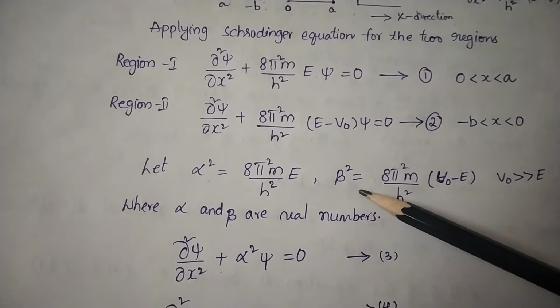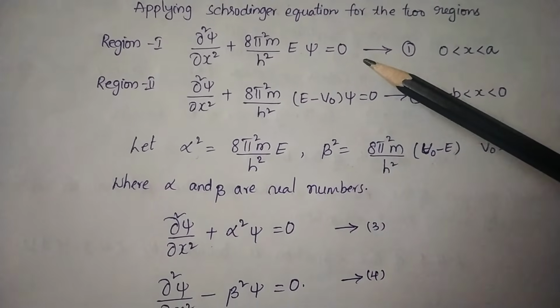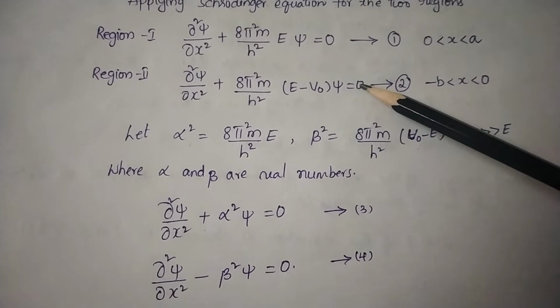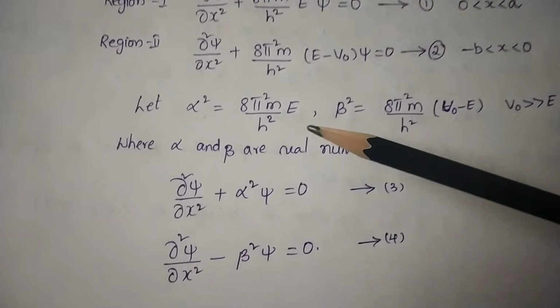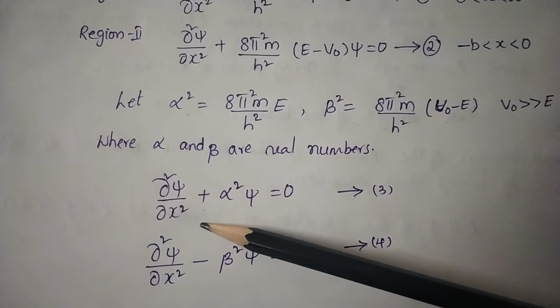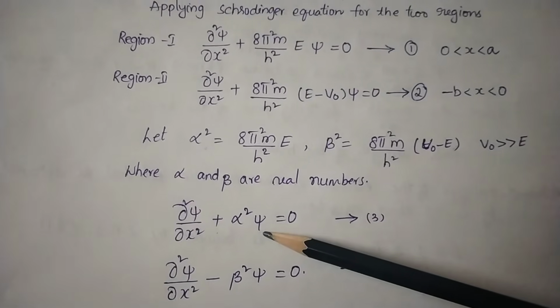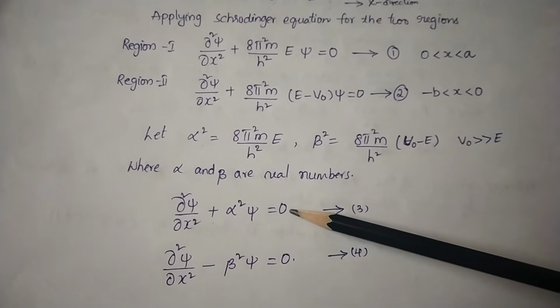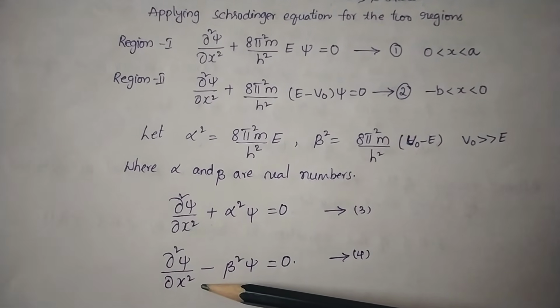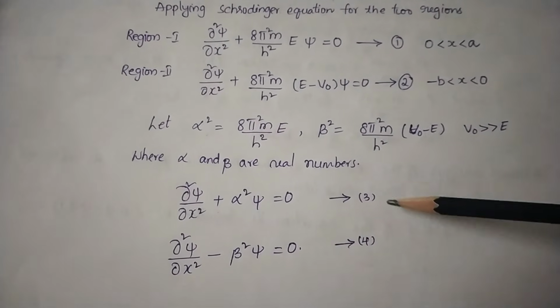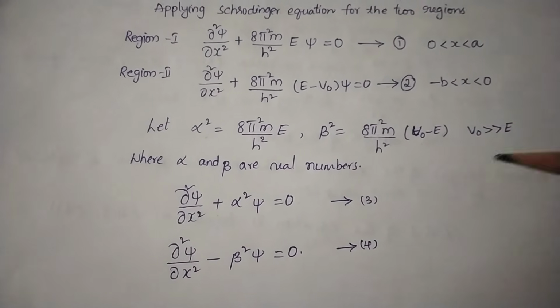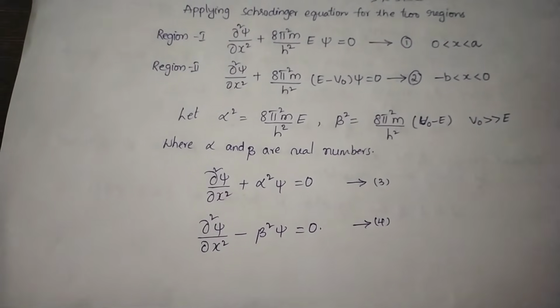Here α and β are real numbers. So the modified equations are ∂²ψ/∂x² + α²ψ = 0 and ∂²ψ/∂x² − β²ψ = 0. Let these equations be 3 and 4.